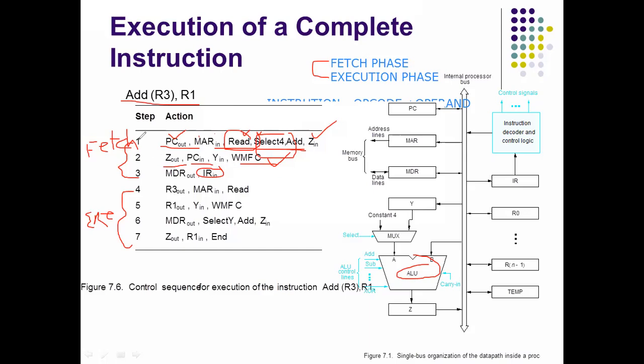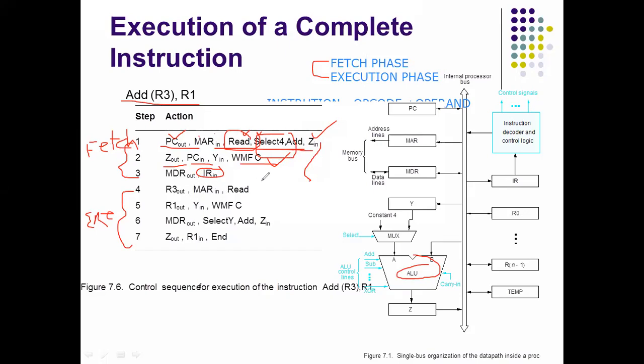Totally in these first 3 steps, we are fetching the instruction and we are fetching the data. These 3 steps belong to the fetch phase. Now here the instruction is fetched and the data is fetched. After that, what can we do? Execute the required operation. So for that, R3 out, MAR in, read.